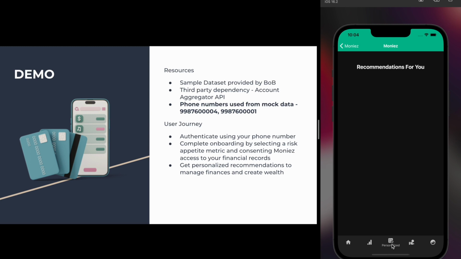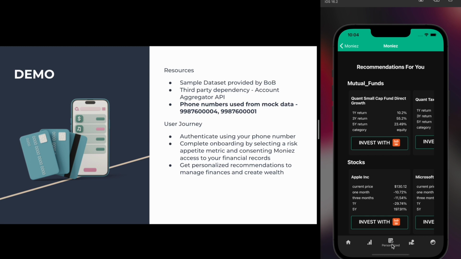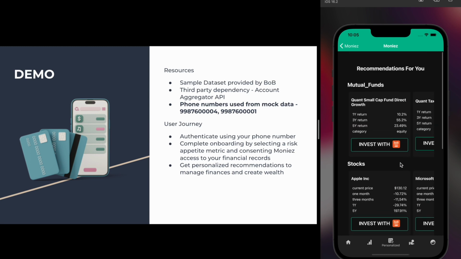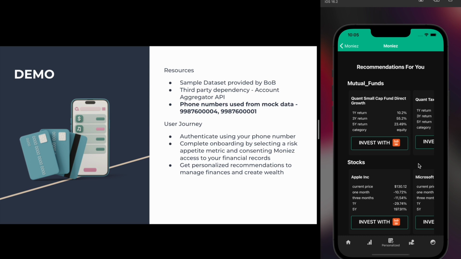The next screen the user seeks value from is the recommendation screen. Here you can see the user is recommended various investment options ranging from low risk to high risk, curated according to their risk appetite and the debit to credit ratio obtained from the account aggregator analysis. Our recommendation engine combines the risk appetite figures with the debit to credit ratio to categorize the users into various slabs of spending habits. Each slab depicts the percentage of the user's income and savings that is spent.